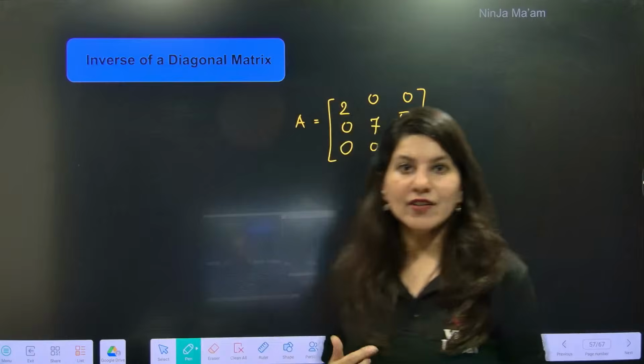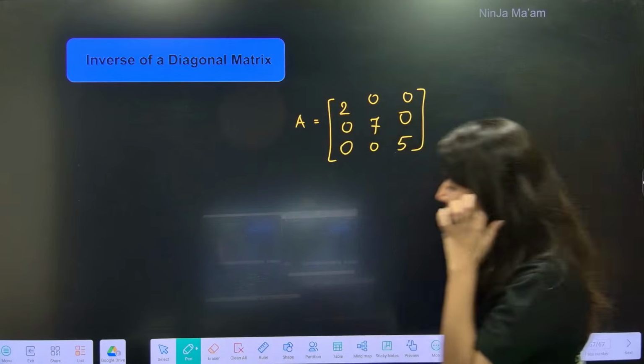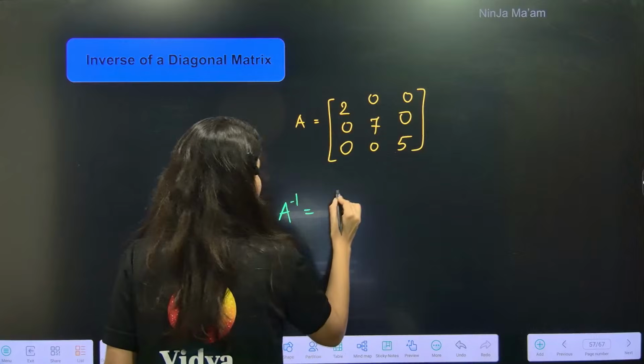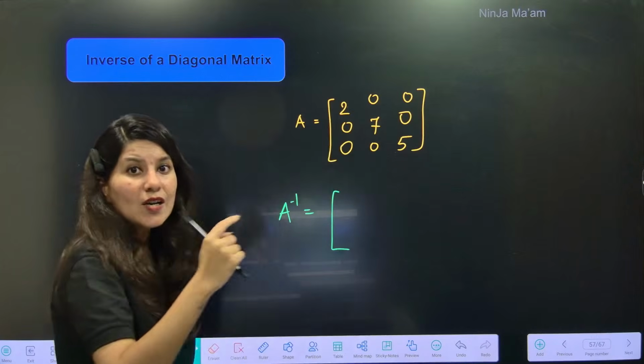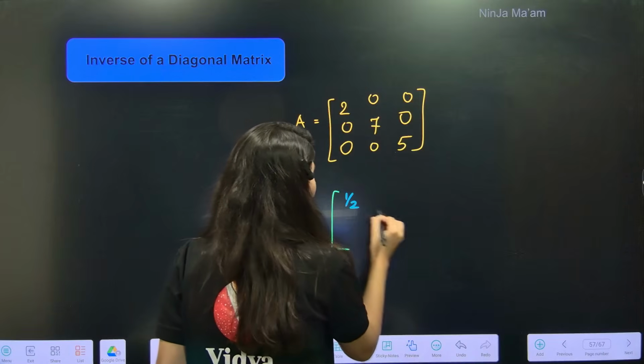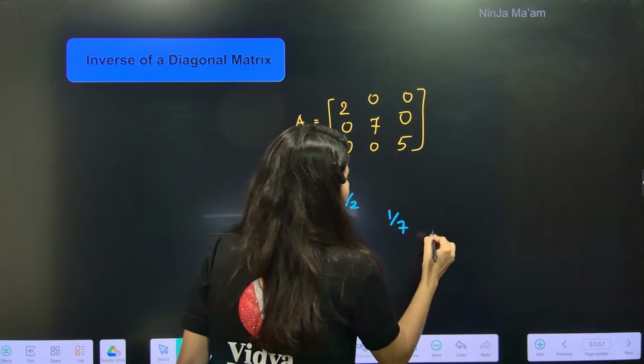One more ninja technique. Ready? Whenever you have to figure out the inverse of a diagonal matrix, do not do anything. Just take the reciprocal of all the diagonal elements. So this is 2 power minus 1, 1 by 2, 1 by 7, 1 by 5.